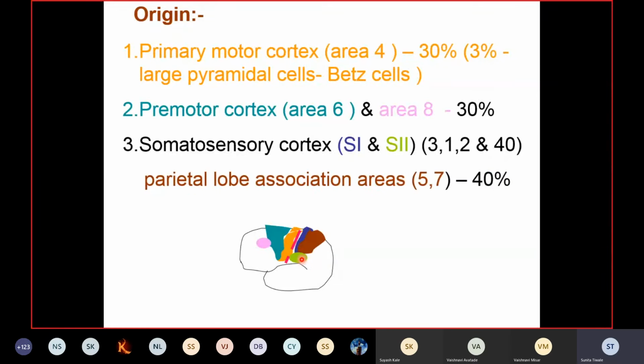In addition, behind the primary somatosensory cortex, you will find the parietal lobe association areas. These are also contributing to these descending tracts. So if you consider the sensory cortex total, 40% contribution is coming from the sensory cortex. So this is how the fibers of the pyramidal tract are taking origin.